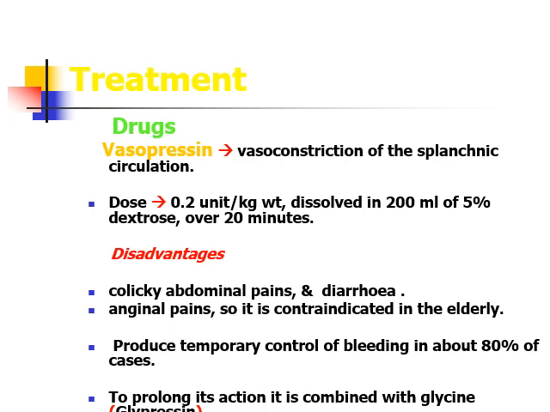Dose is 0.2 unit per kg weight, dissolved in 200 ml of 5% dextrose over 20 minutes, followed by continuous infusion. Complications of vasopressin are colicky abdominal pain and diarrhea, and anginal pain, so it is contraindicated in the elderly. It reduces bleeding in about 80% of the cases. To prolong its action, it is combined with glycine, also known as glypressin.